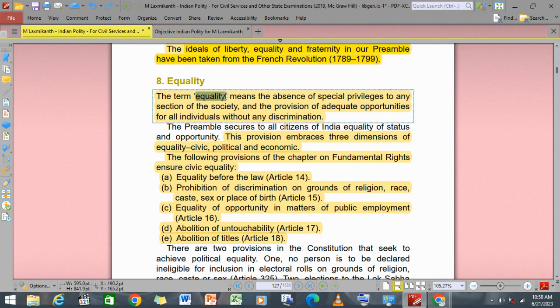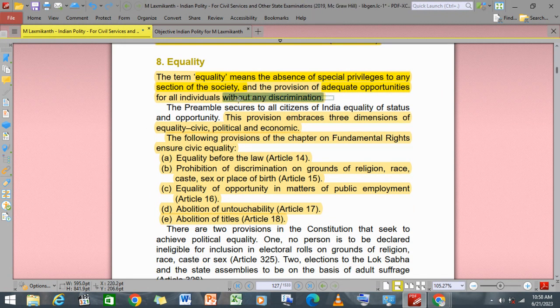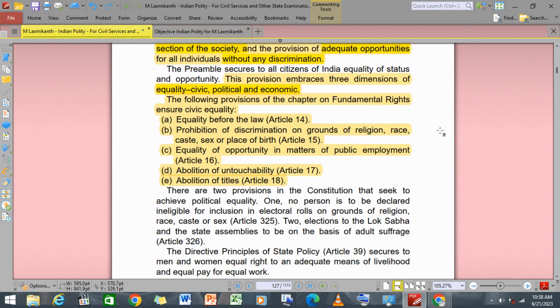The term equality means the absence of special privilege to any section of society, and the provision of adequate opportunities, so there won't be any discrimination. The provision embraces the three dimensions of justice: civil, political, and economic. Equality will be civil, political, and economic, right?